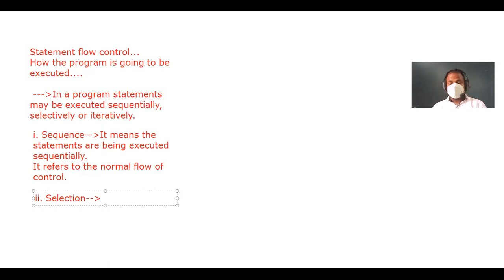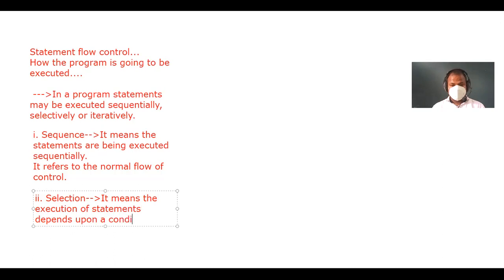The selection construction means the execution of a statement depends upon a condition test.